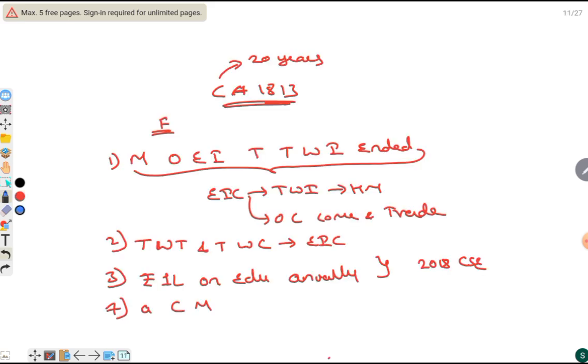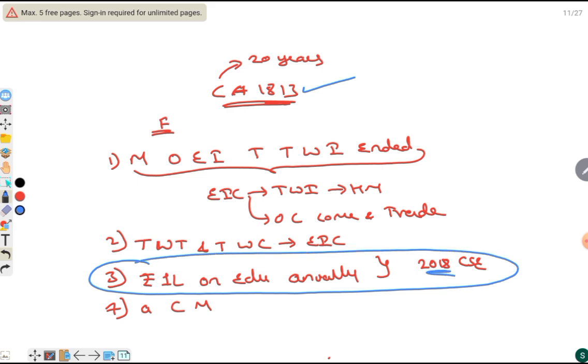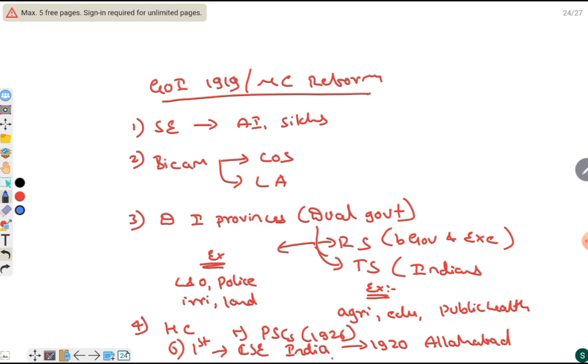Now let us see what type of questions have been asked from the historical background or historical underpinnings. On the Charter Act 1813, in UPSC CSE 2018, the spending of rupees 1 lakh on education annually was asked. Then for 1919, the diarchy in provinces, especially the dual government, reserved subjects and transferred subjects. In CSE 2022, they asked the examples directly from the transferred and reserved subjects.